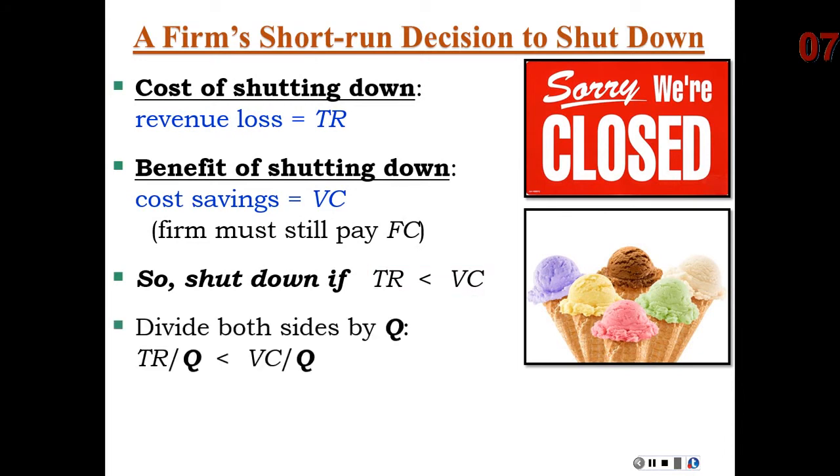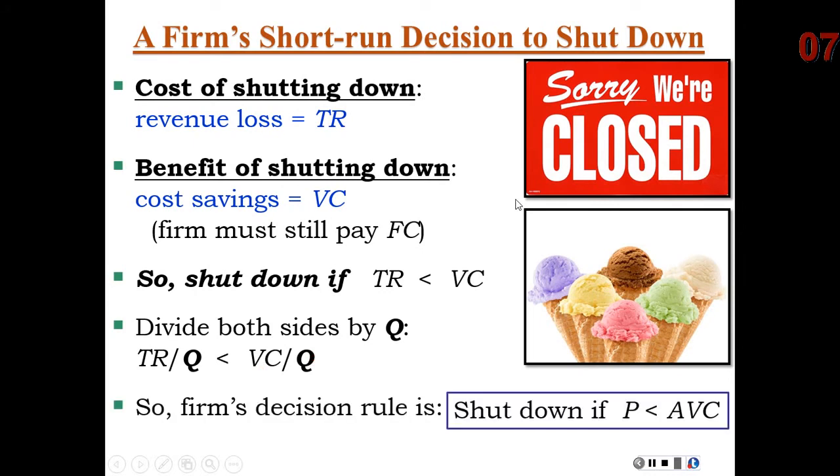Now, that's the general rule, but let's make it a little more specific. Remember, total revenue is price times quantity. If we divide total revenue by quantity, we're left with price. Variable cost divided by quantity is average variable cost.